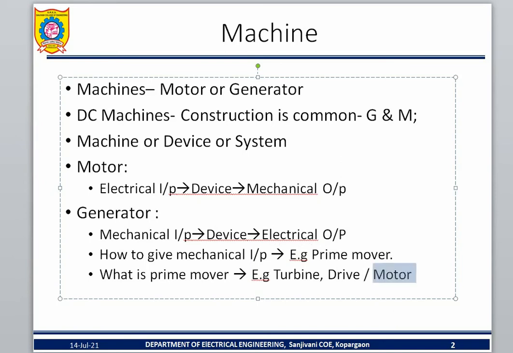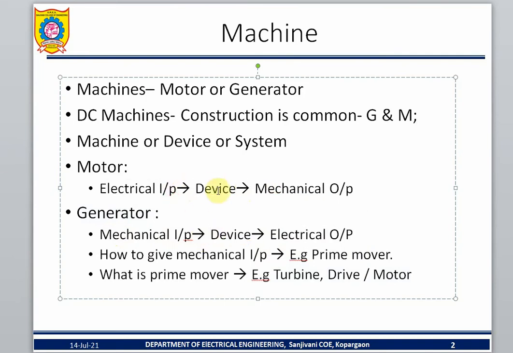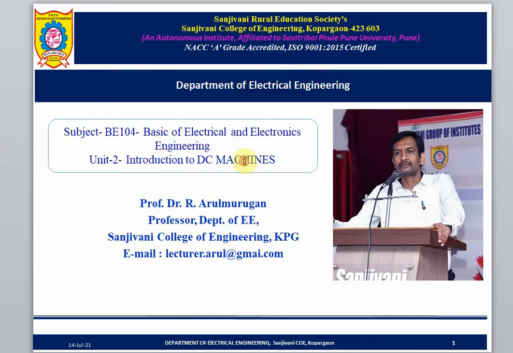These are devices that give mechanical energy as output. The turbine's output is mechanical energy, and the drive's output is mechanical energy. You give that mechanical energy as input to the device, and then the device acts as a generator and produces electrical output. That's all. So machines clarification is over.